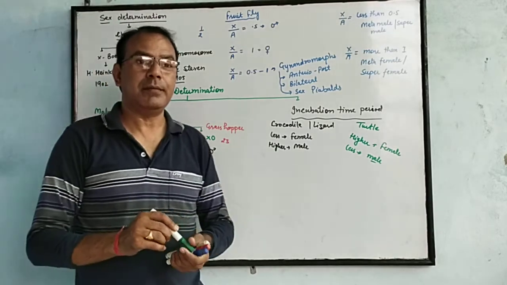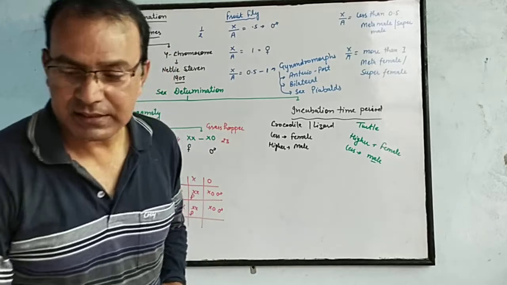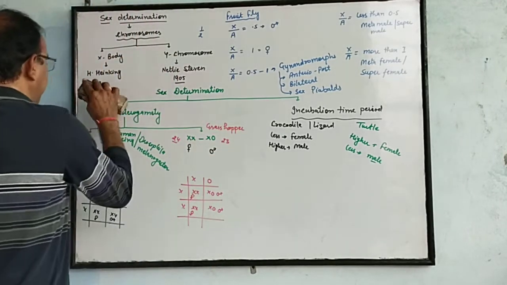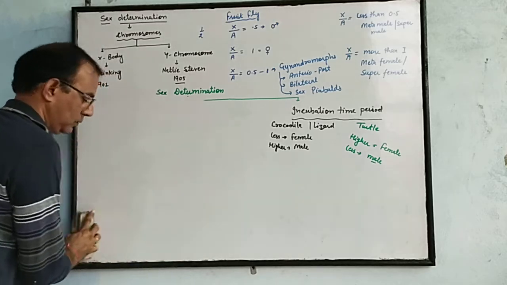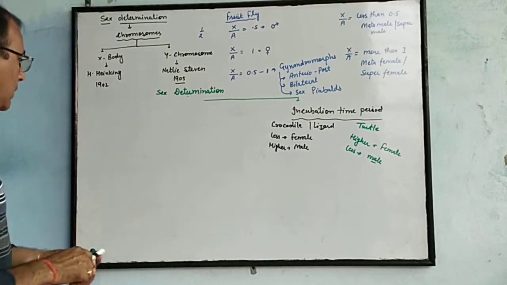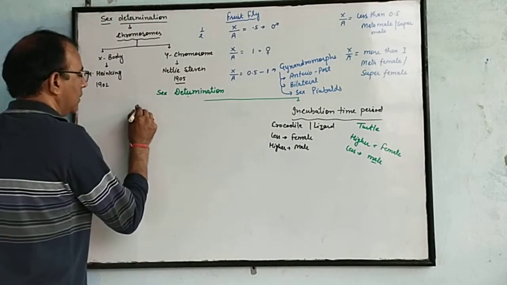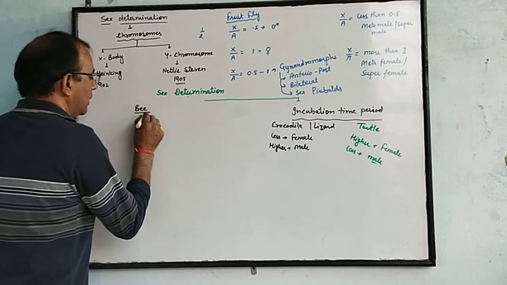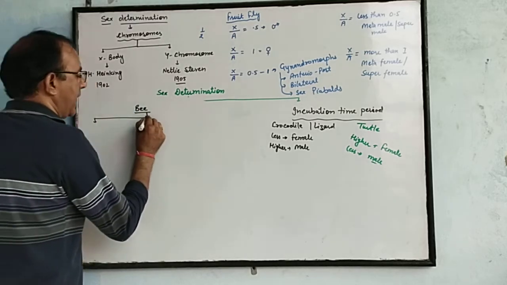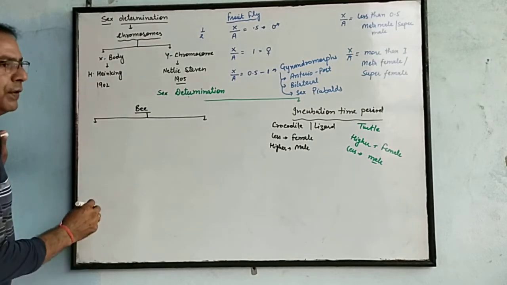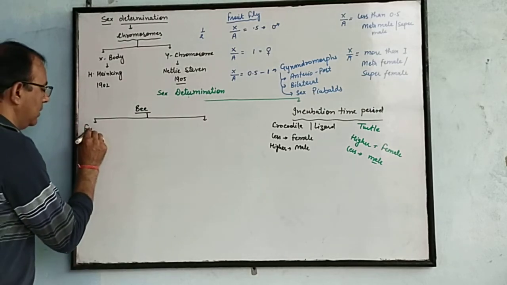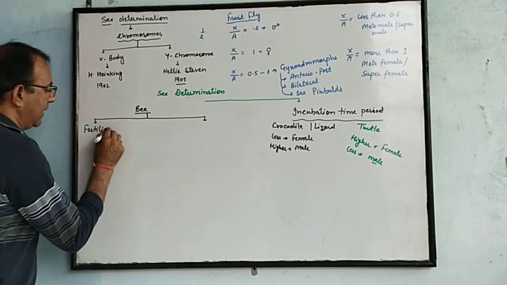One more type is in bees. In bees, a different type of sex determination process takes place. In bees, there are two types of eggs: fertilized eggs and unfertilized eggs.